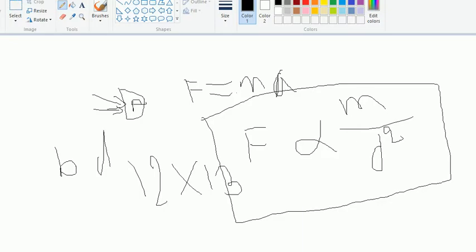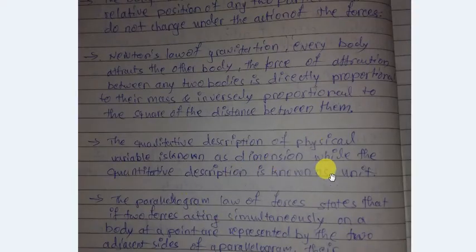The dimensions will change, so we call it qualitative, a physical variation. It is nothing but the dimension, while the quantitative description is known as unit. Quantitative means how much amount it has changed. For example, if a metal has 10 kgs and it reduces to 8 kgs, that kg we are calling the unit here.